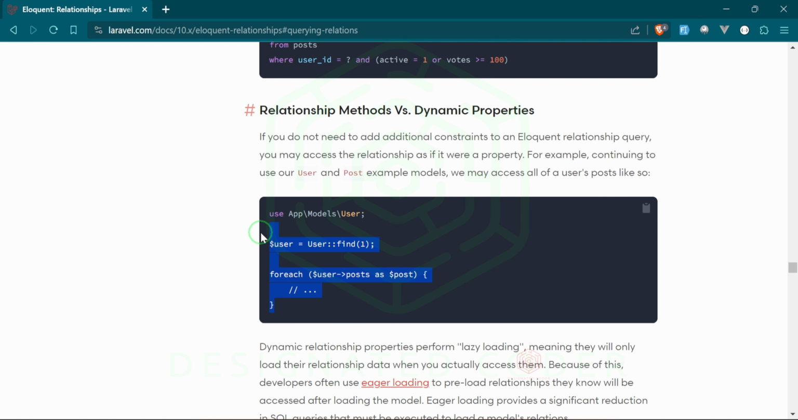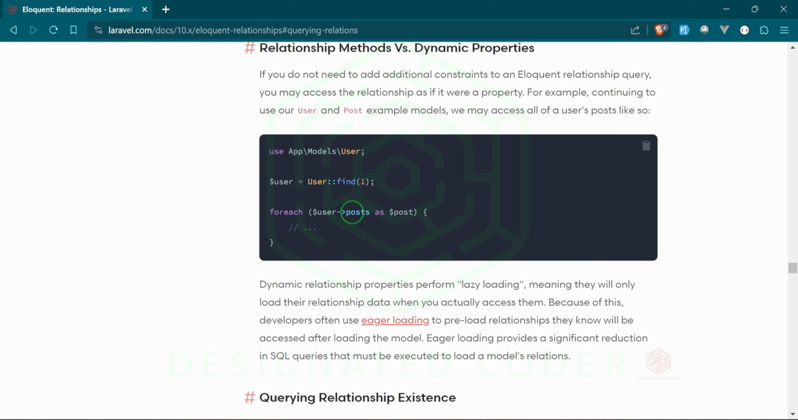For example, something like this. That's how we did it in the web.php. And it shows you the difference between dynamic properties versus relationship models. And for example, this one is showing you a dynamic property where it's turned user posts into a property instead of user posts with the parentheses right here. And that's something that you can do too.